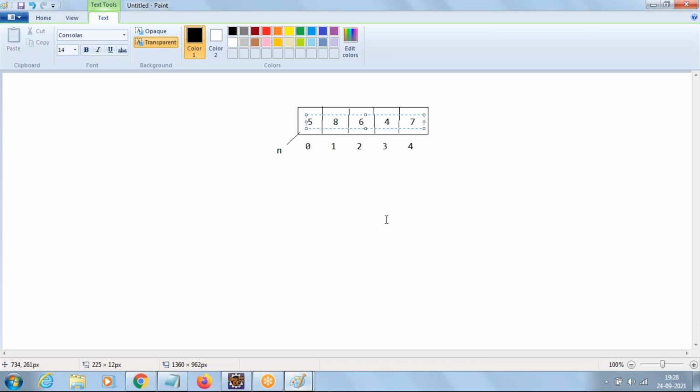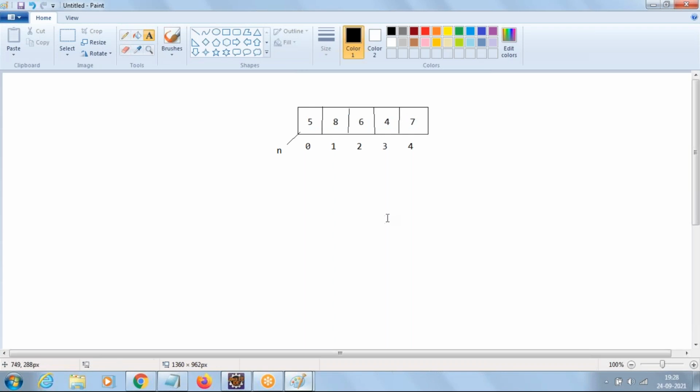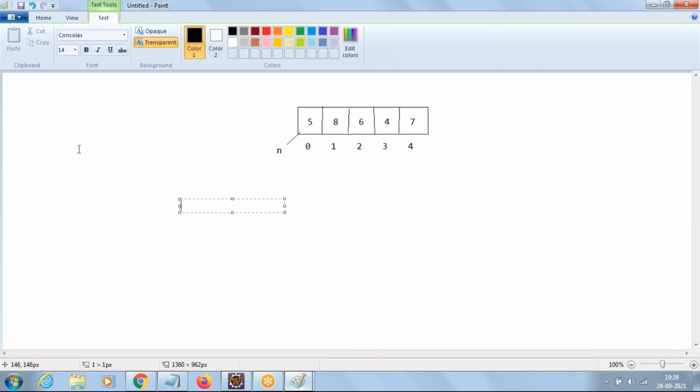so in this array, do you have an element called as 6? Yes. Then we should get the message found. In this array, do you have an element 9? No. So we have to get the message not found. That's the task here. So let us understand more on this.